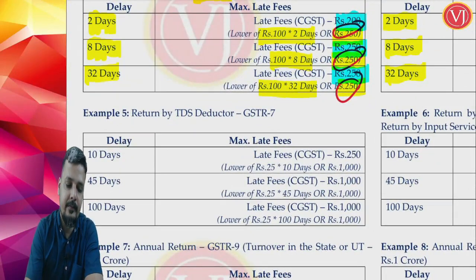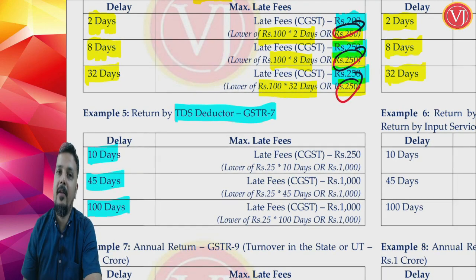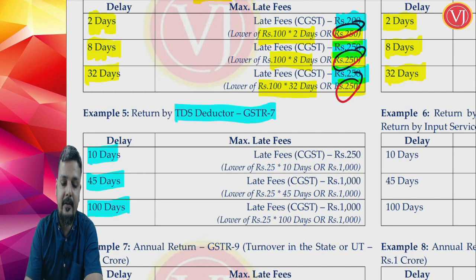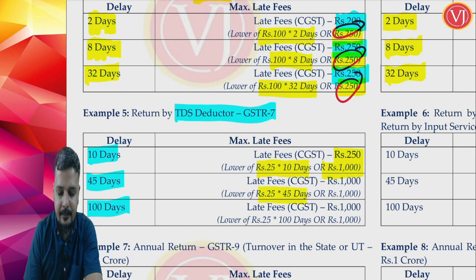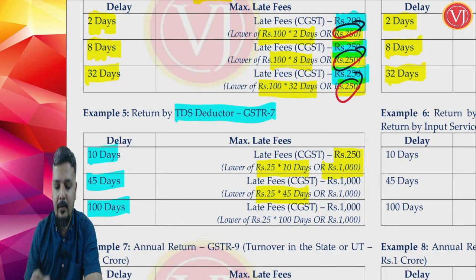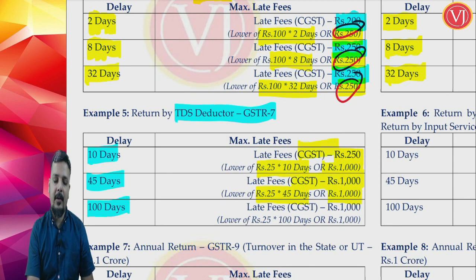So if I am talking about your TDS deductor, GSTR 7, 10 days delay, 45 days delay, 100 days delay, what is the late fees? Friends, the important point is late fees is 25 per day of delay. For 10 days, 250 or 1,000, which is lower, it is 250. If it is 45 days delay, 25 multiplied by 45, that will be the figure, and compare it with 1,000. Obviously, seeing the numbers, 1,000 will be the lower one. This is CGST late fees, copy paste for SGST.